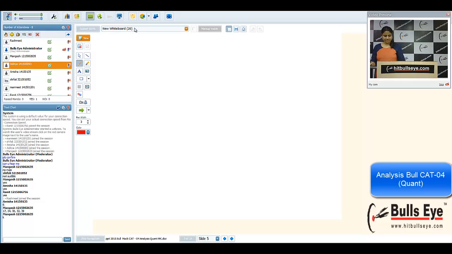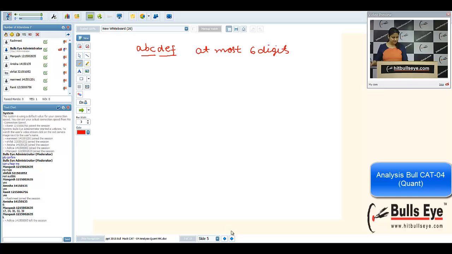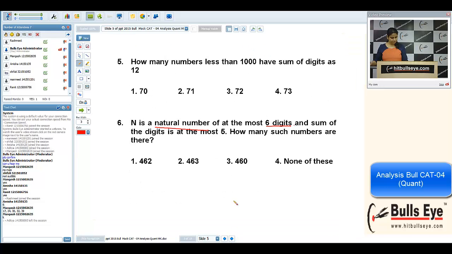So my number should be A, B, C, D, E, F, of at most 6 digits. Let me see the question once again. It says sum of the digits is at the most 5. Okay.